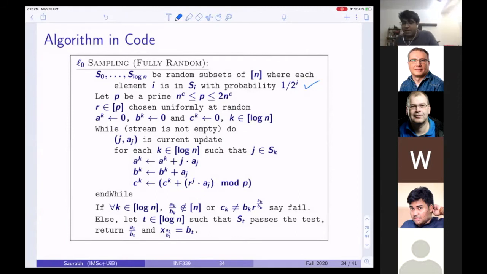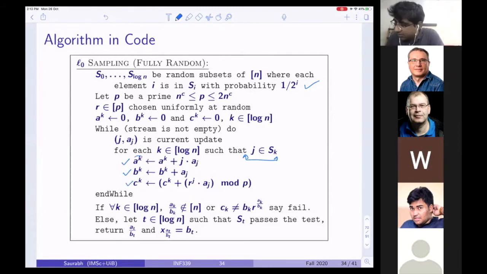I'm not updating each A, B, C, but only those A, B, C for which, look at the coordinate j, look at all the subsets this j is contained in. I only update those. So for each k in log n such that j belongs to my random set S_k, I increment the corresponding A_k, B_k, C_k.